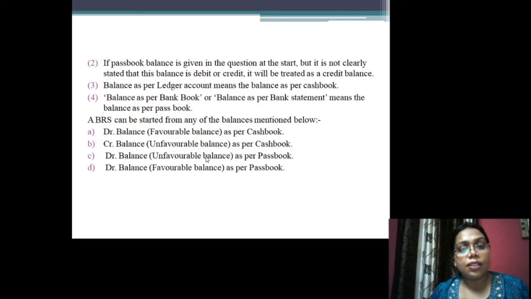If the passbook balance is given in the question at the start, but it is not clearly stated whether it is a debit or a credit balance, then it will be treated as a credit balance.